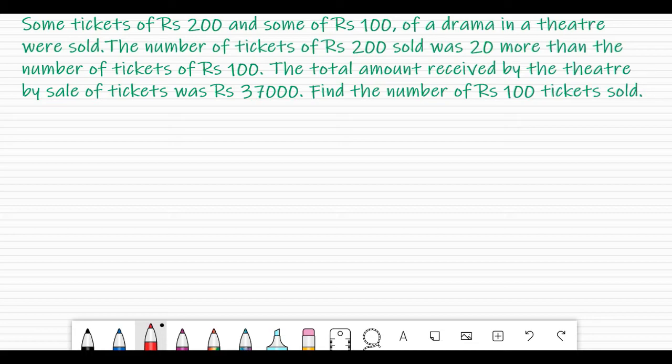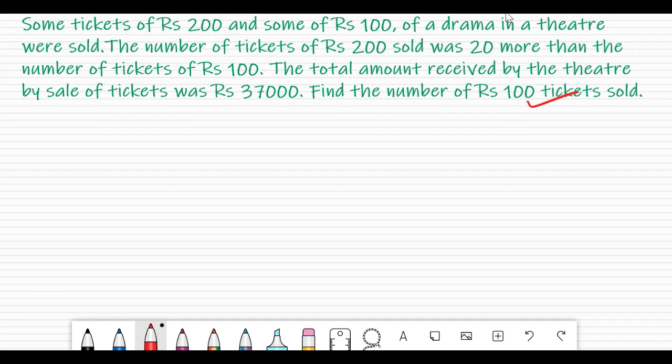This is the question. It is interesting because it's a very practical situation, and we are supposed to derive an equation by which we can solve it. And as I told you at the beginning, what is asked after all? Finally, it is to find the number of rupees 100 tickets sold. That is something unknown, and can be considered as x in this case. So let us begin in that way. Sometimes it won't work, but most of the time it works.